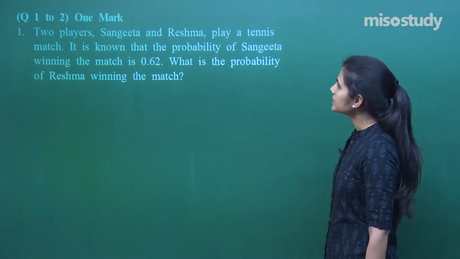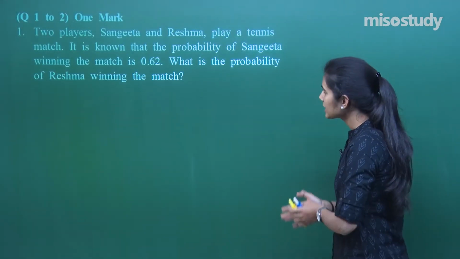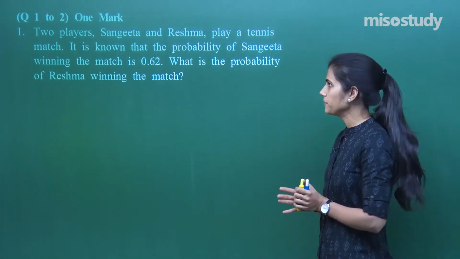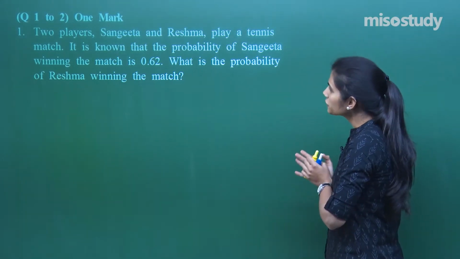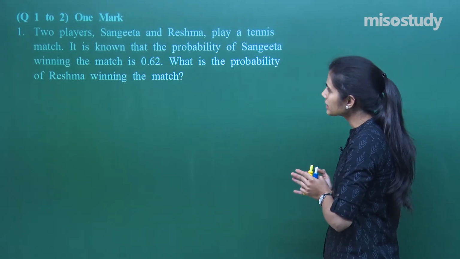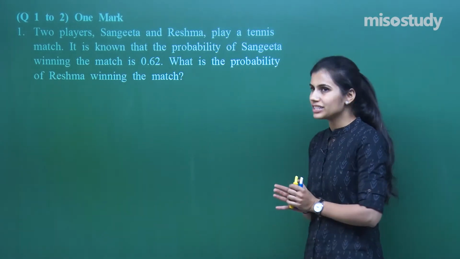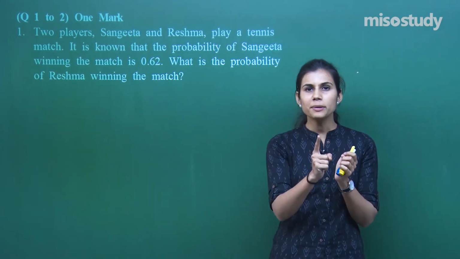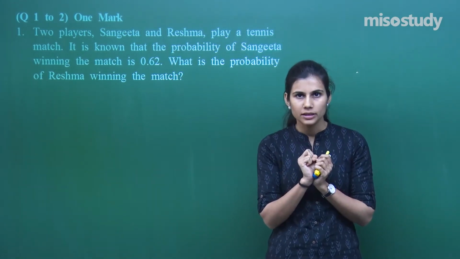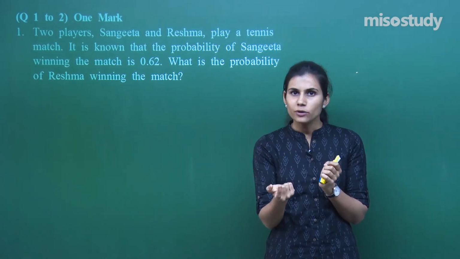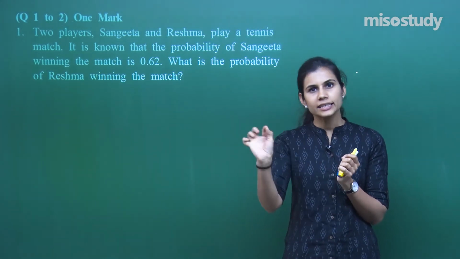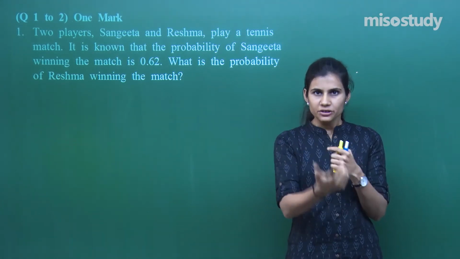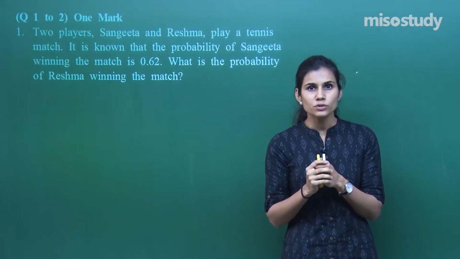The first question says that two players, Sangeeta and Reshma, are playing a tennis match. It is known that the probability of Sangeeta winning the match is 0.62. What is the probability of Reshma winning the same match? Now see, if there is one match being played by two people, either of them can win, right? If Sangeeta is winning in that match, then Reshma will have to lose in that match. Or if Reshma is winning in a match, then Sangeeta will have to lose in that match.